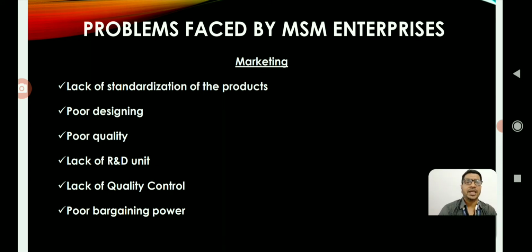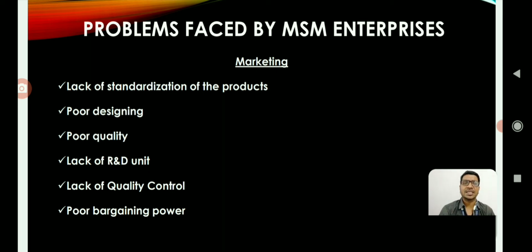First one is lack of standardization of the product. Generally, small and medium enterprises do not have a separate marketing wing to look after all the R&D activities, quality control activities, thorough checking of quality of the material, and designing of the product, as well as bargaining power with the customers and vendors as well. These kinds of things may affect adversely the marketing strategies of the small and medium enterprises. So standardization means continuous consistent quality in products and services is required to attract customers. This may be one of the lag areas of small and medium enterprises.